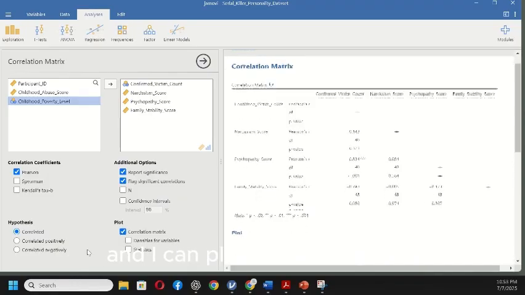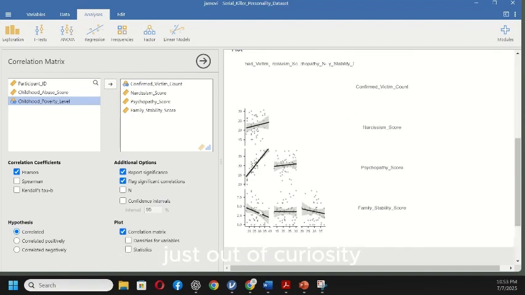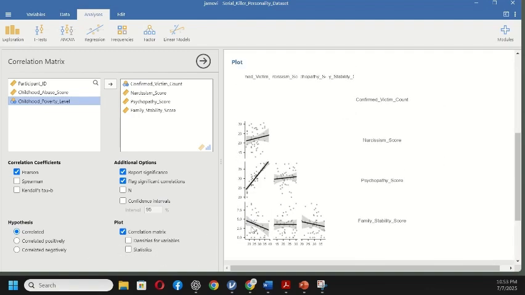And I can plot these things too. So I'm going to look at the plots first, just out of curiosity. And I've got a bunch of things in one place. So I might not want to do these all together because I might want to go back and look at a plot of each one of these individually.